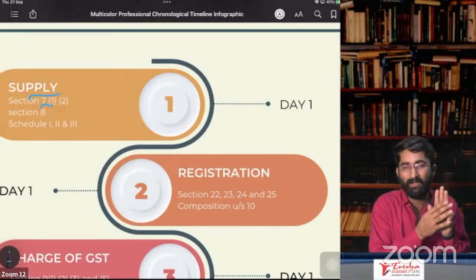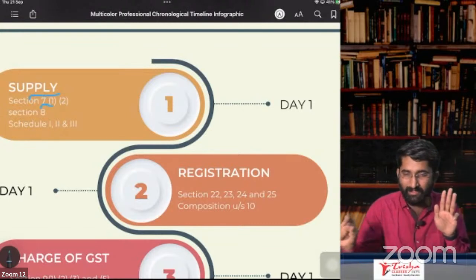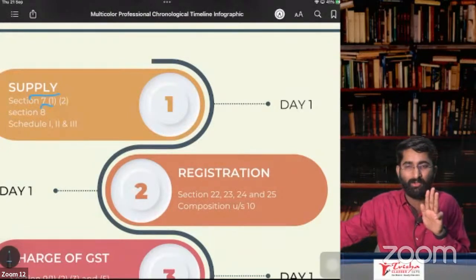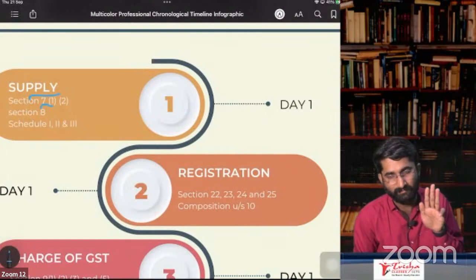And the fourth one, entity to entity, that is non-taxable territory to non-taxable territory. Goods you purchased in China, you are taking to the US. So it will be considered as neither supply of goods nor supply of service.